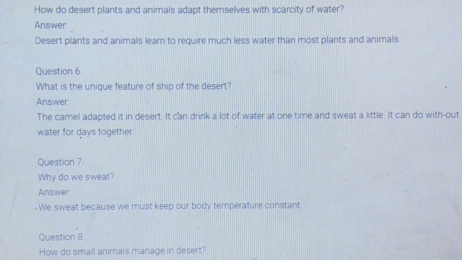Have you ever thought, why do we sweat? We sweat because we must keep our body temperature constant.